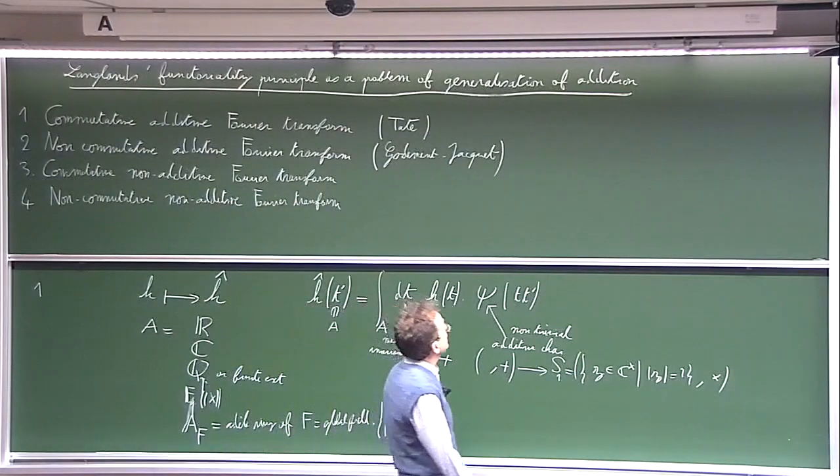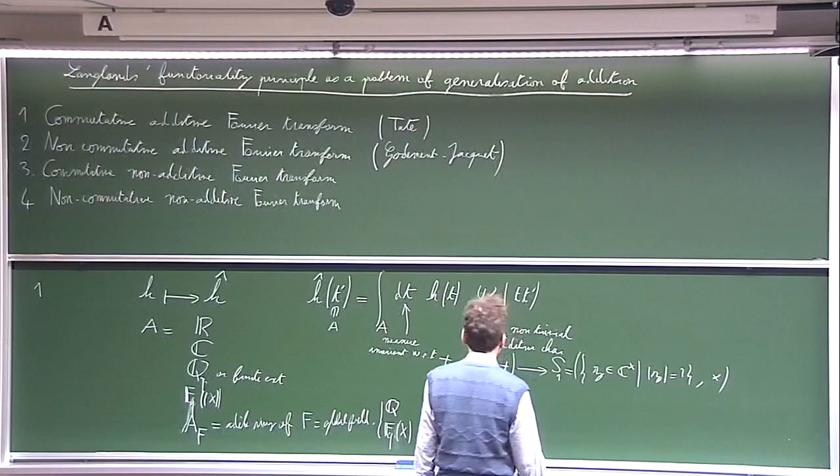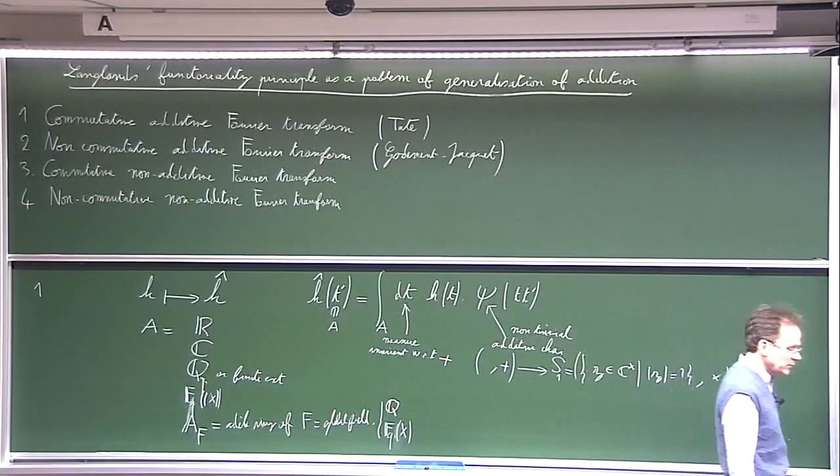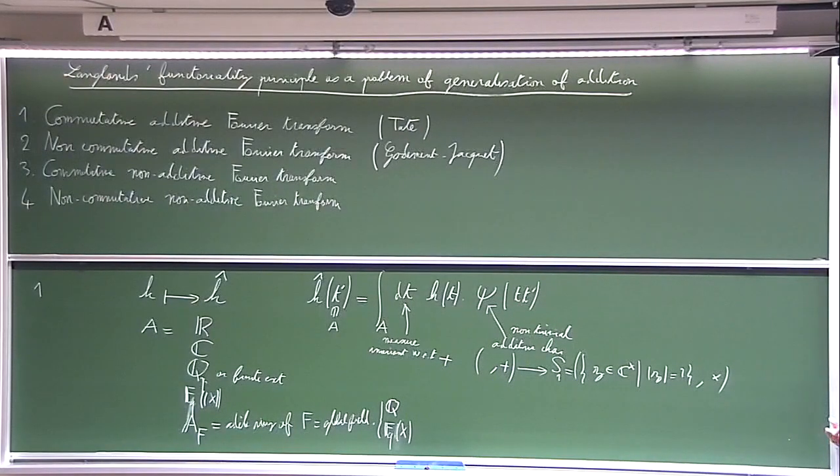And then what I want to list on the blackboard are the main properties of the Fourier transform. I am going to write very basic things, but which in fact are extremely important. These basic properties are what we would want to generalize in the non-additive and non-commutative setting, which I will explain later.